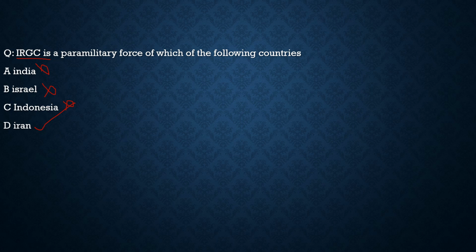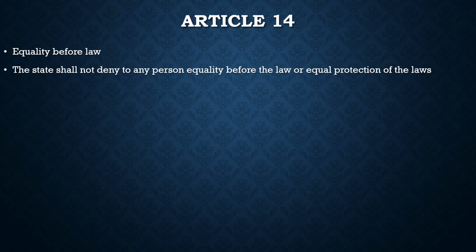Now let's shift our approach towards the static topic, and let's discuss the static topic and solve a question with that. Here we are with Article 14. For the last few days we have been discussing the fundamental rights. We saw how Article 12 defined the state. Then in Article 13, we saw that if any law is inconsistent with the fundamental rights, whether pre-independence, pre-constitutional law or post-constitutional law, that law becomes void. Further we saw how DPSPs can overcome the fundamental rights, but that is a separate issue.